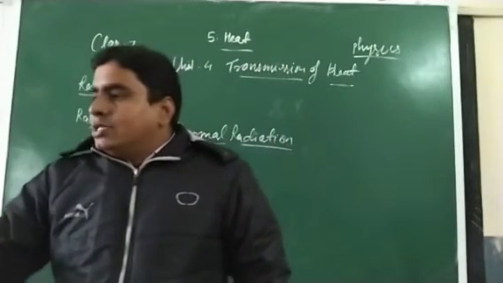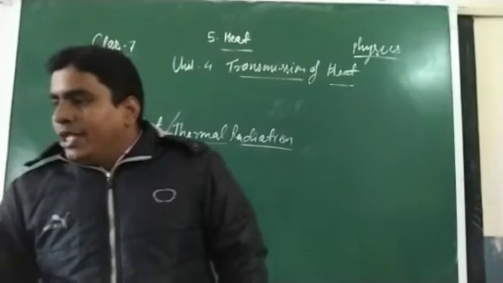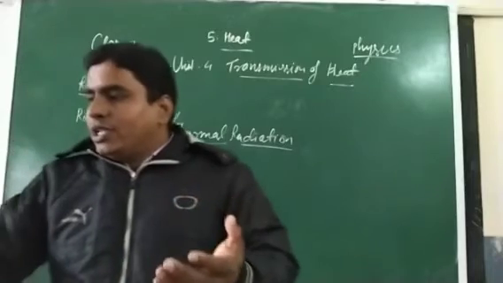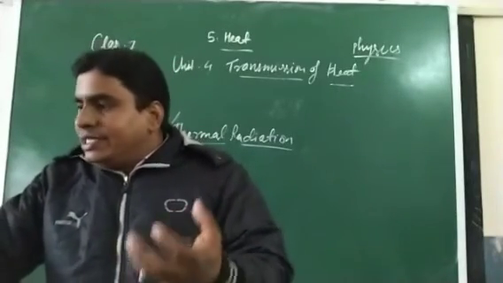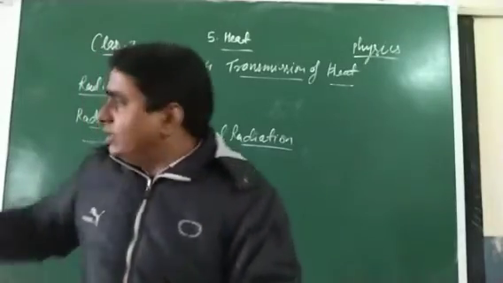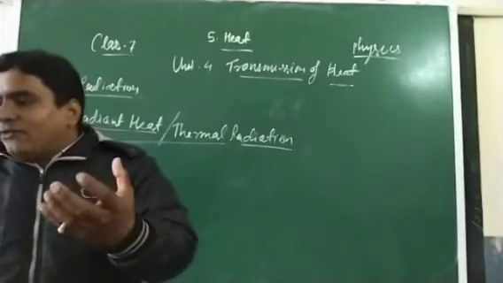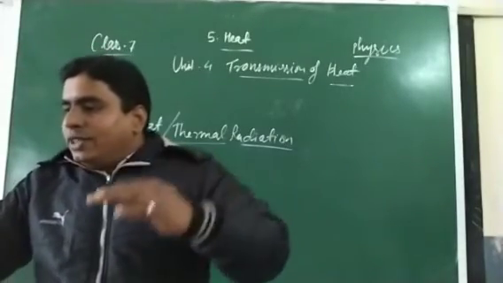Some other examples: when we sit in front of the fire or electric heater, we feel warm. How does that heat energy reach us? The heat energy reaches us by radiation, directly from the hot body without heating the air in between them.